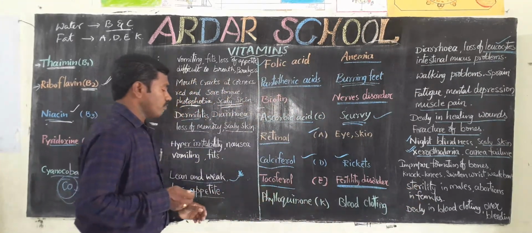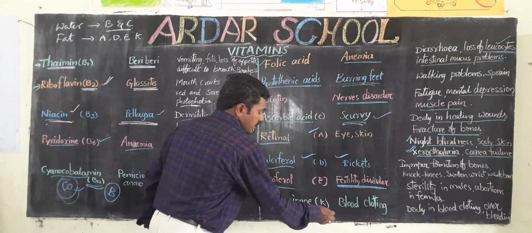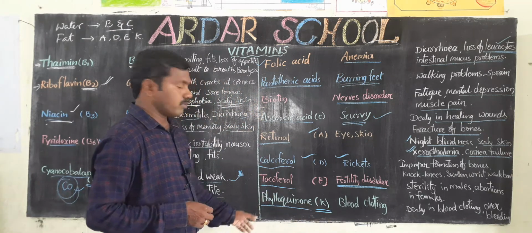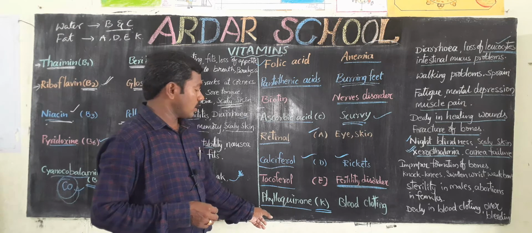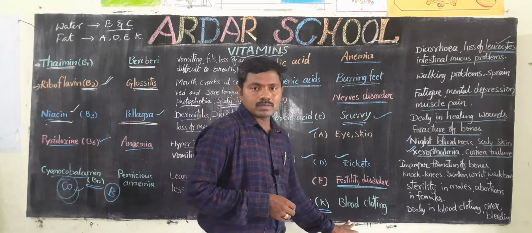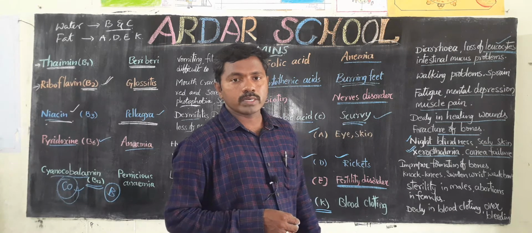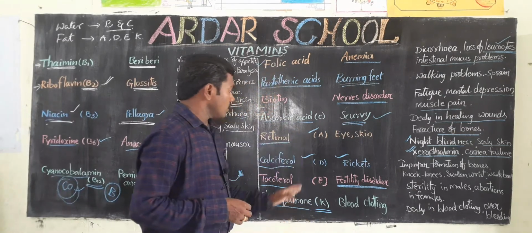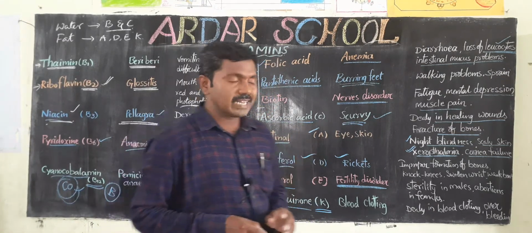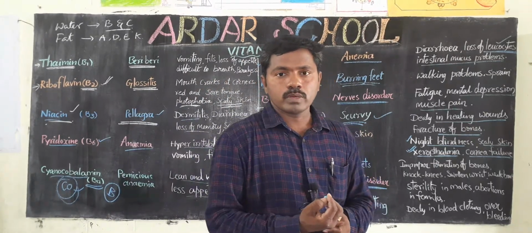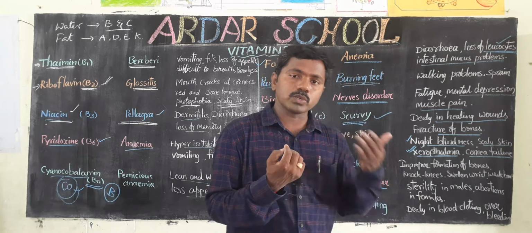Next one, vitamin K, phylloquinone. What is the main reason or disease? Blood clotting. The symptom is delay in blood clotting. If we are injured, blood flows outside continuously.